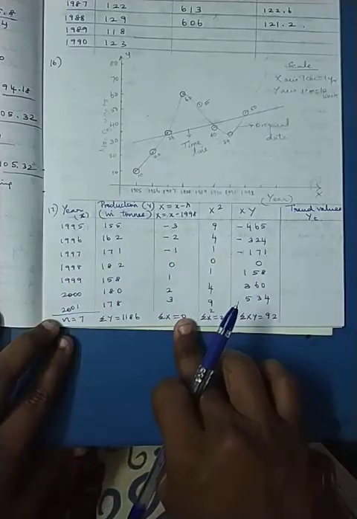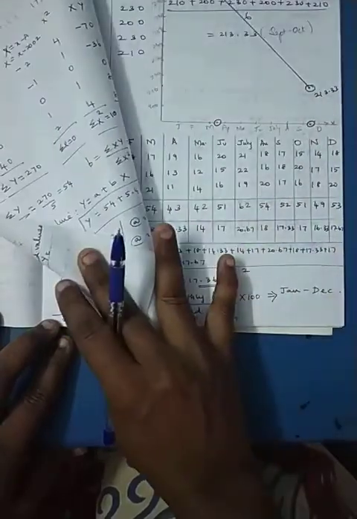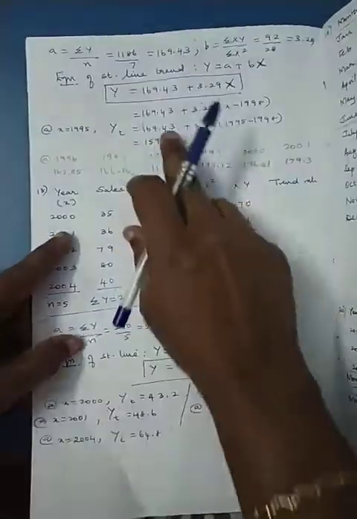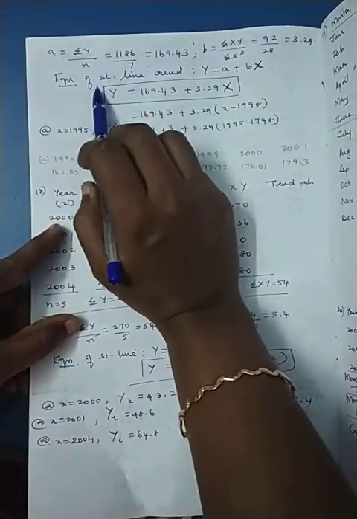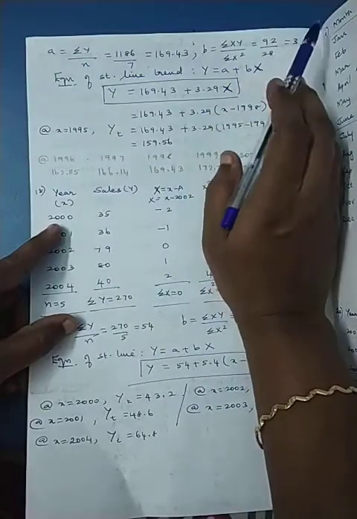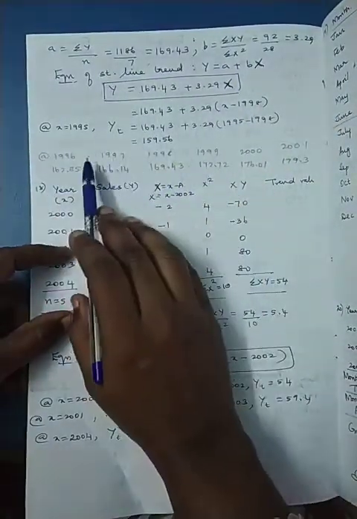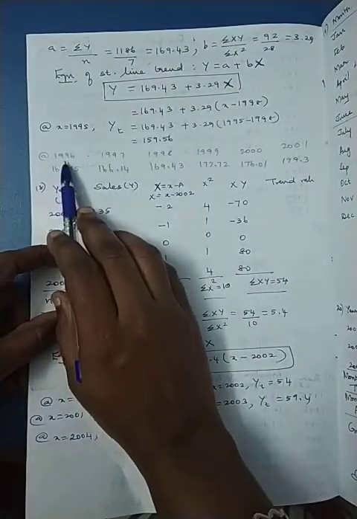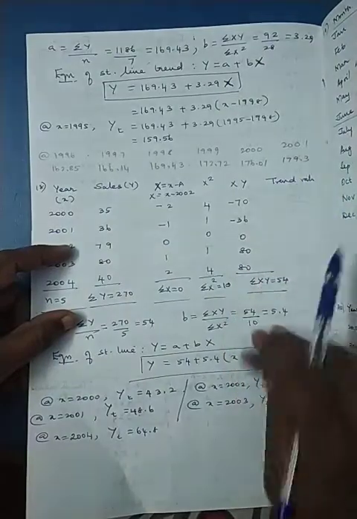Accordingly, I will get my sigma x, sigma x squared and my sigma xy. Depending upon this, I am going to fit the straight line y equal to a plus bx, where a is sigma y by n, and b will be sigma xy by sigma x squared. So I will be finding that fit line. You can check the data with 1996, it should be 162.85. You can cross check the values.